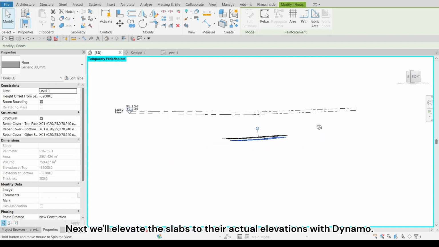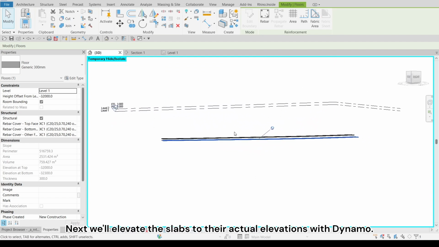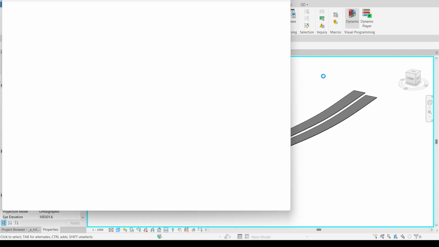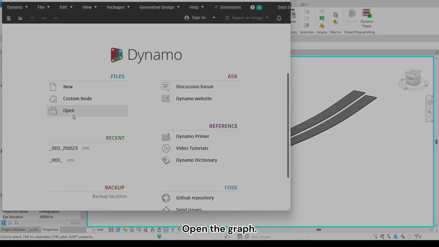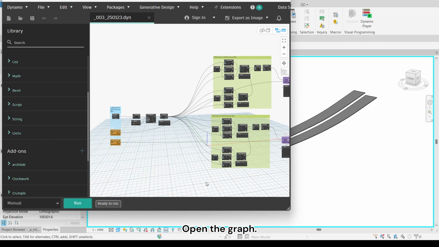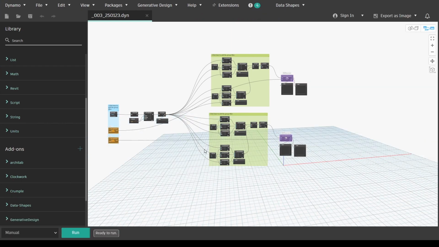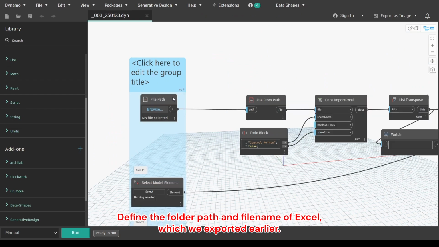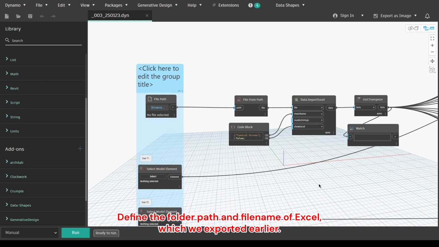Next, we'll elevate the slabs to their actual elevations with Dynamo. Launch Dynamo. Open the graph. Define the folder path and file name of Excel, which we exported earlier.